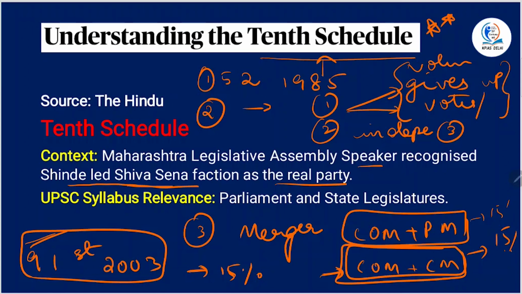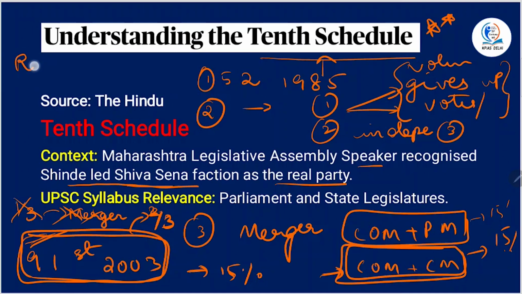What did it say? Before the 91st Constitutional Amendment Act, if 1/3 of the elected members of a political party joined another political party, it was considered a merger and they were not disqualified. However, after the 91st Constitutional Amendment Act, this clause was deleted. It said that at least 2/3 of the members of a party must be in favor of a merger for it to have validity in the eyes of law. So this 2/3 clause was inserted.